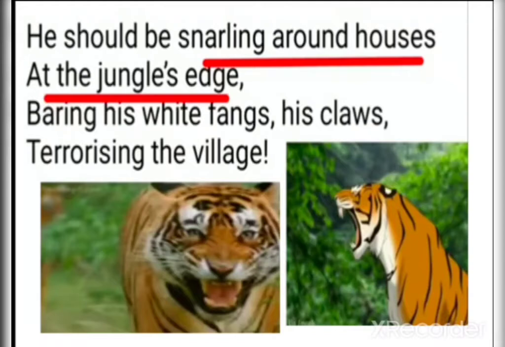And the poet here gives a hint that if we destroy the natural habitat of tigers, they will be forced to turn to our towns and villages to find food. Here he is also giving us a warning that if we destroy the jungles, the wild animals will be forced to come to our towns. So this was written here in this third stanza.